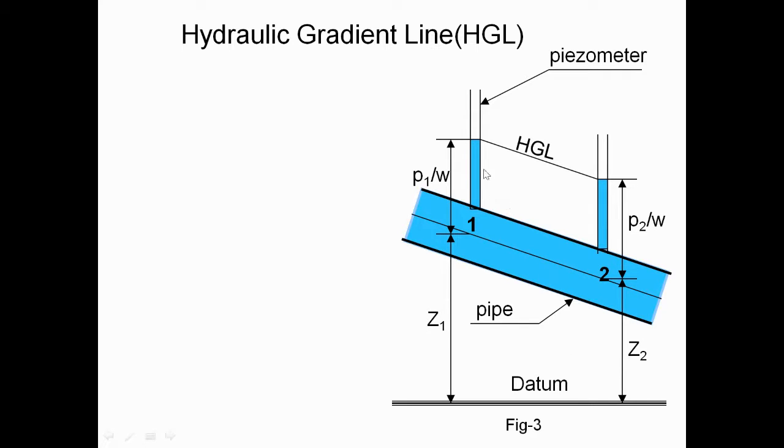And for these two piezometers, the top of the liquid position in both the pipes we can mark and take as the hydraulic gradient line. Okay, so now we can see this.